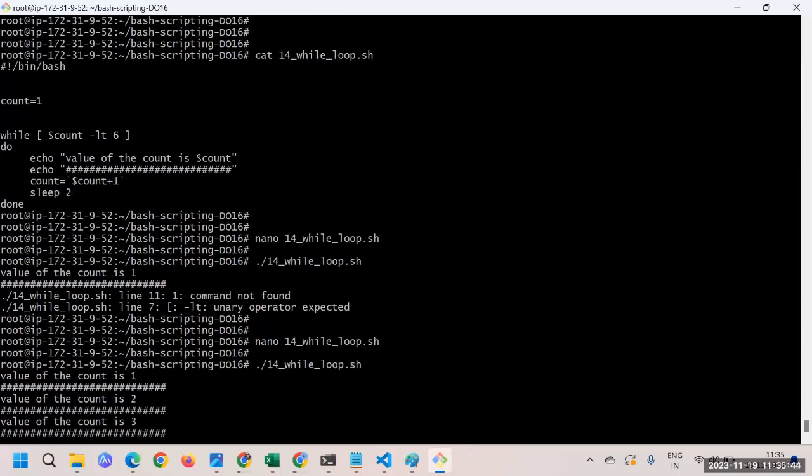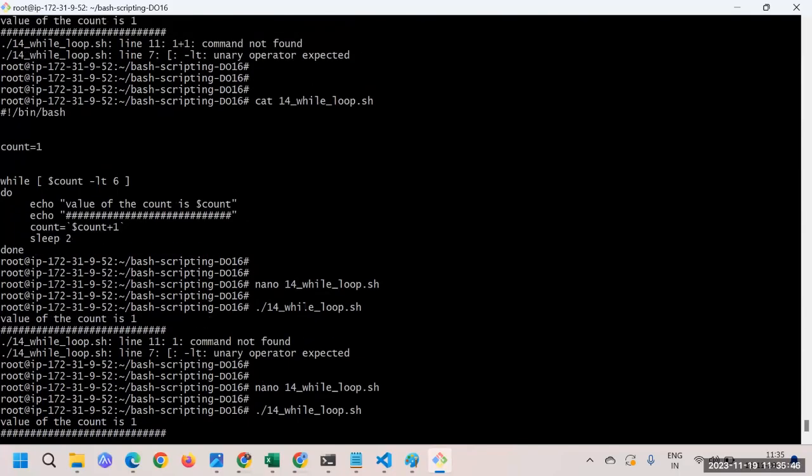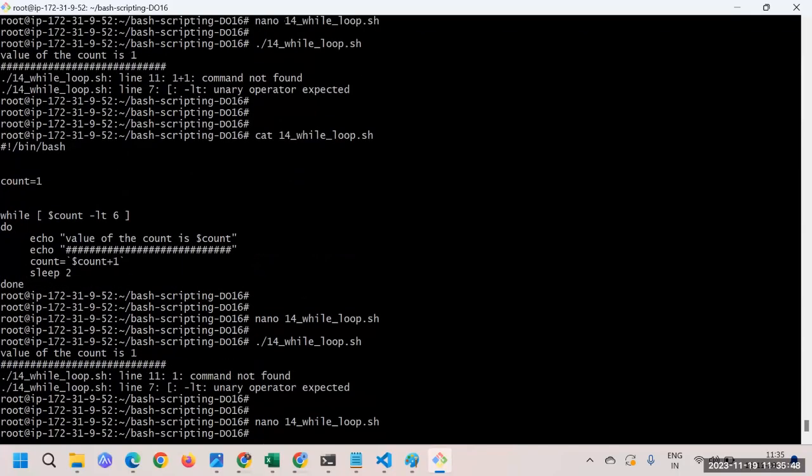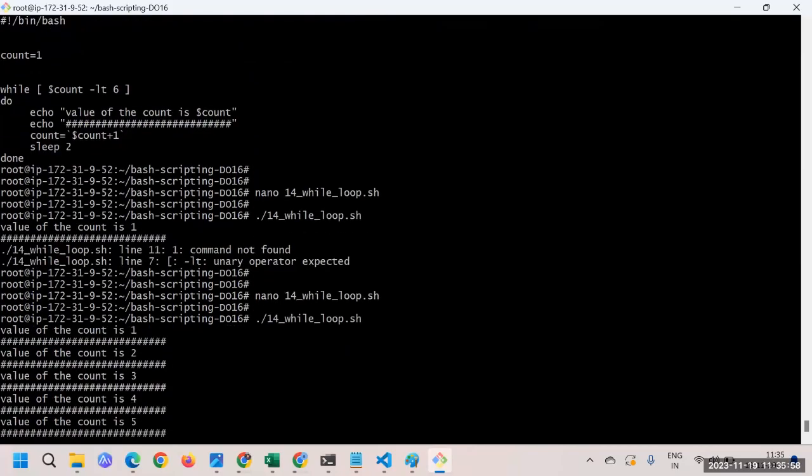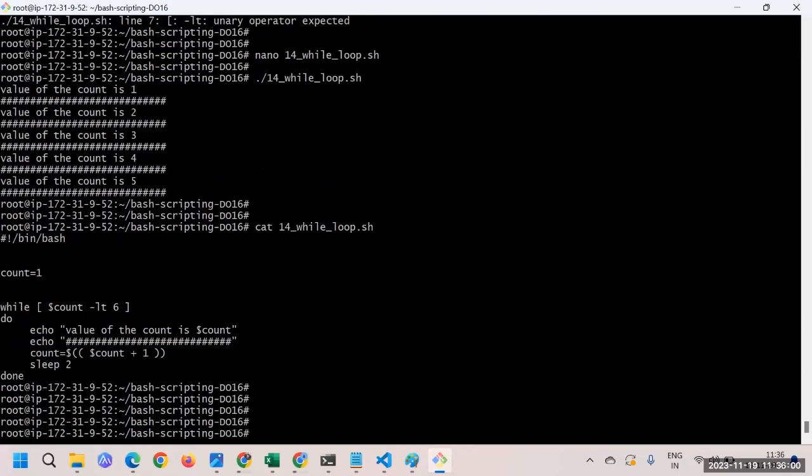Yes, correct. I think that was the problem. When we try to execute that one, we get "something plus 1: command not found." What is the meaning of it? It was assuming it is a command. Backticks are for commands, and double brackets are for the arithmetic operation. So for arithmetic operations, just keep this in mind: we have to use double brackets. The value of this whole thing gets assigned to this one.